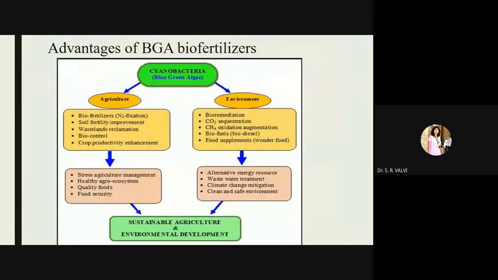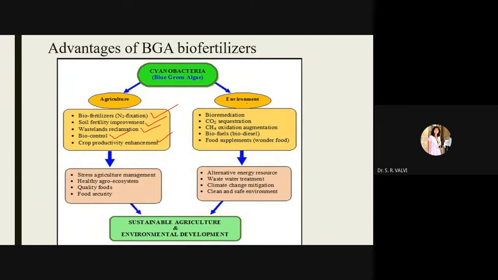Now see what are the advantages of BGA biofertilizer. Here, for agriculture, they are going to fix the atmospheric nitrogen as I have explained. The soil fertility is improved again. Then wasteland reclamation: we are going to convert this wasteland into useful land. Then biocontrol is the main point, then crop productivity is going to increase or be enhanced.